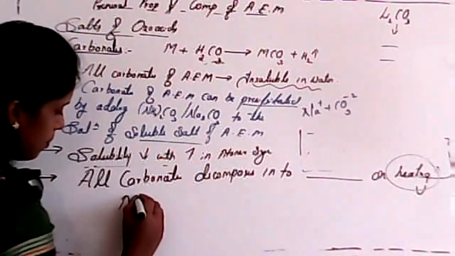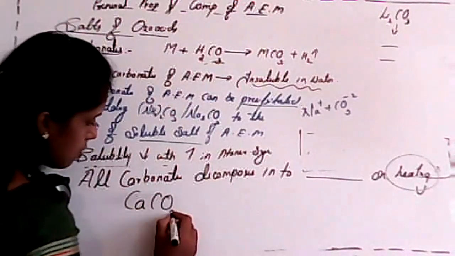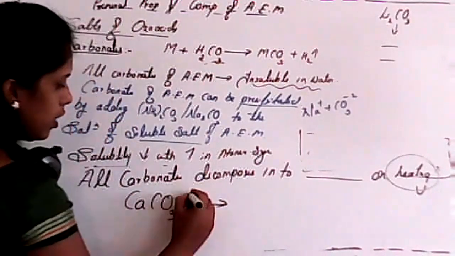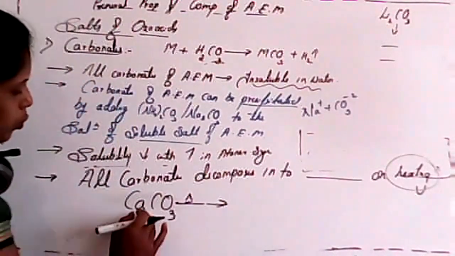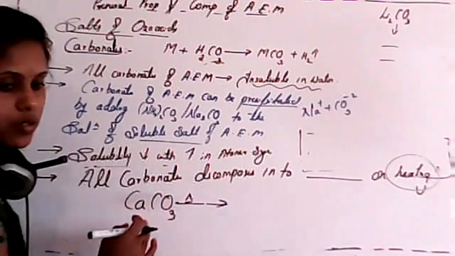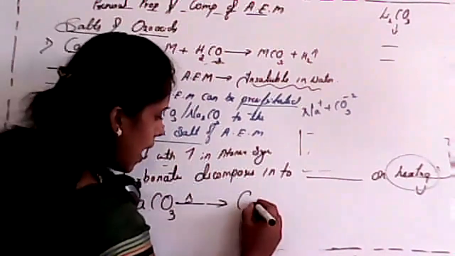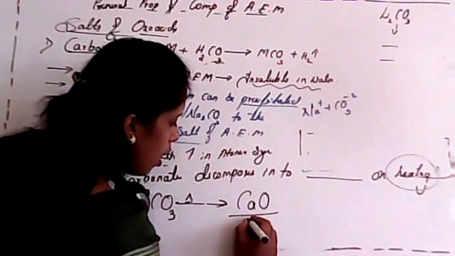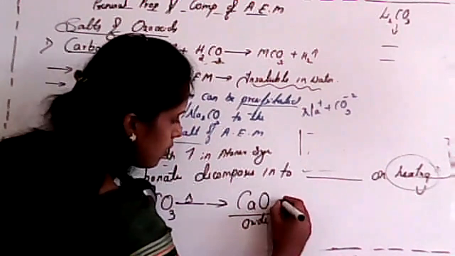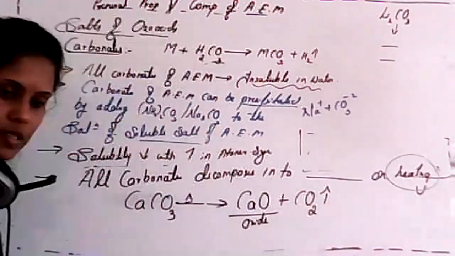Here I'll consider a simple example. Calcium carbonate on heating. What will be the product, student? What will be the product? Yeah, it forms calcium oxide, that is a simple oxide, with the elimination of carbon dioxide gas.